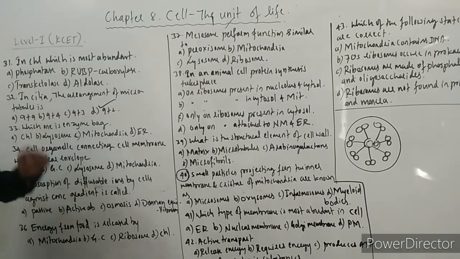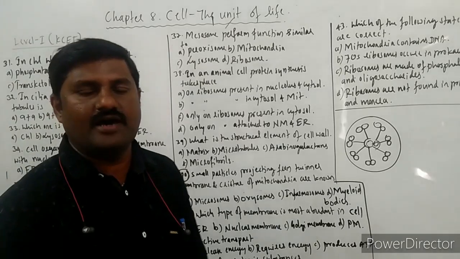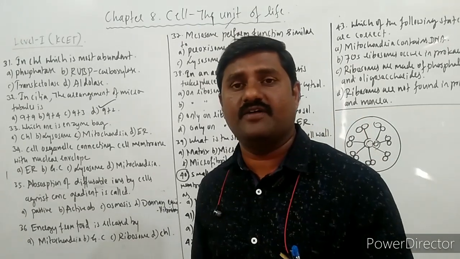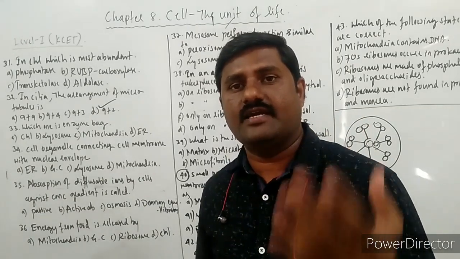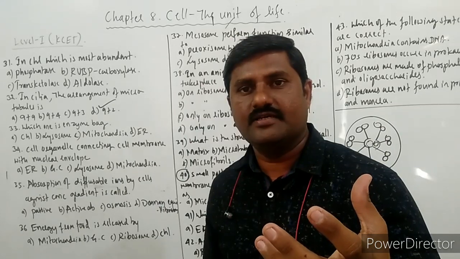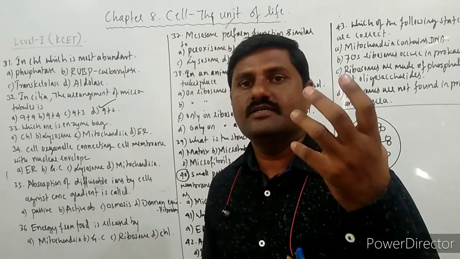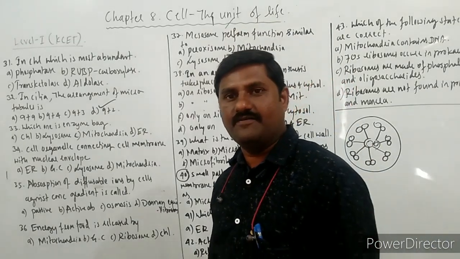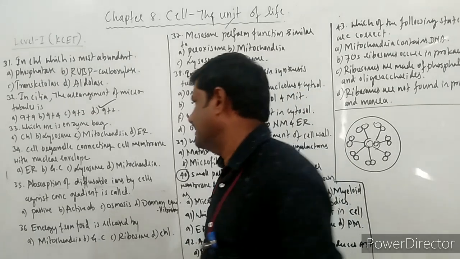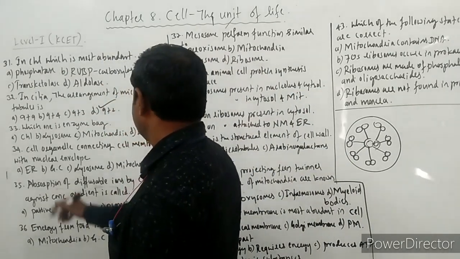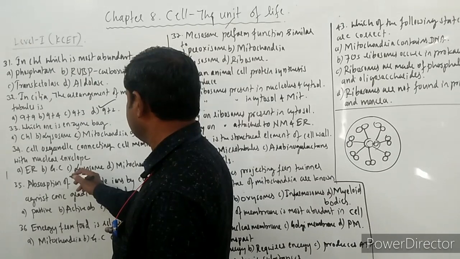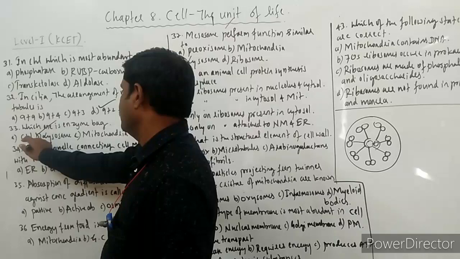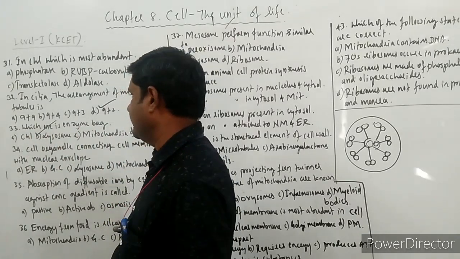Which one is an enzyme bag? The next question is a very important one. It is called an enzyme bag because it contains many enzymes. Which cell organelle contains many enzymes within it? It is the single membrane bound cell organelle called the lysosome, which is also called the suicide bag of the cell. It contains many hydrolytic enzymes. That's why the answer for this question is lysosomes, not chloroplast, mitochondria, or endoplasmic reticulum.